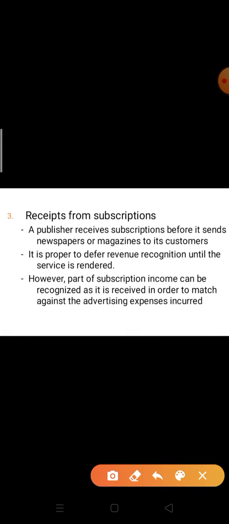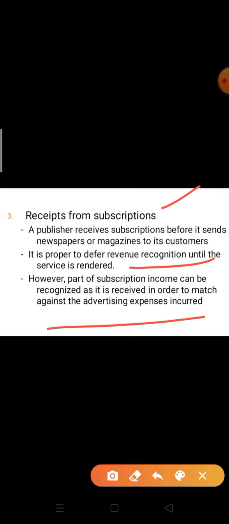Last, receipts from subscription are just like revenue. A publisher receives subscriptions before it sends newspapers or magazines to its customers, and it is proper to defer revenue recognition until service is rendered. However, part of the subscription income can be recognized as it is received in order to match against the advertisement expenses incurred.